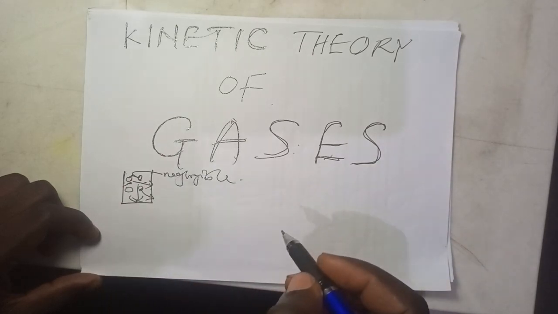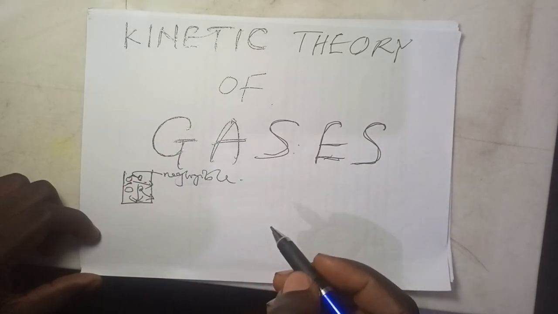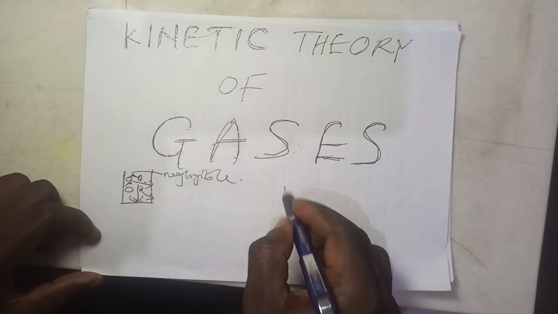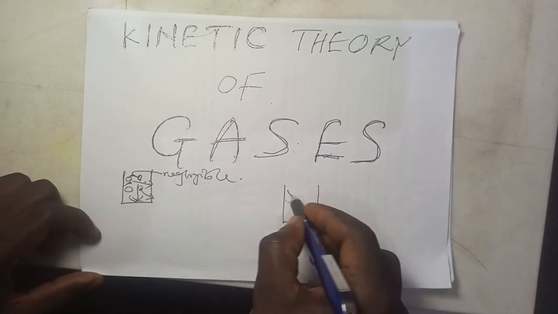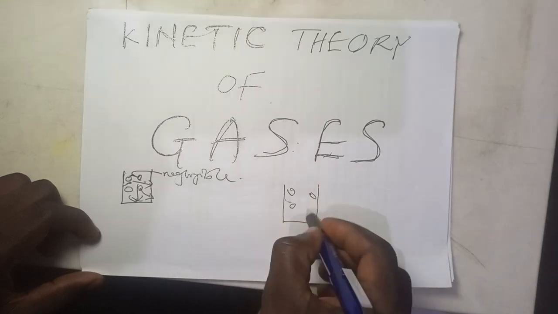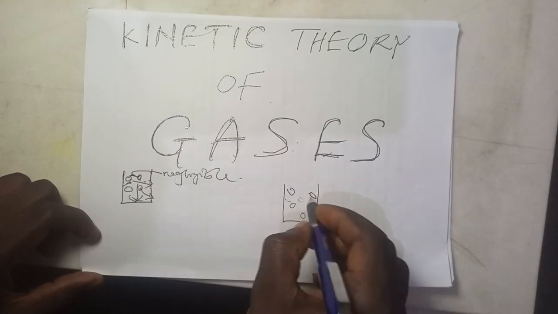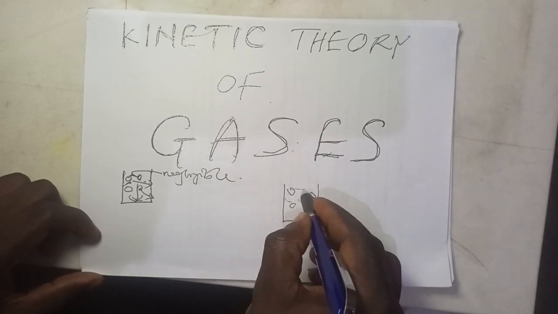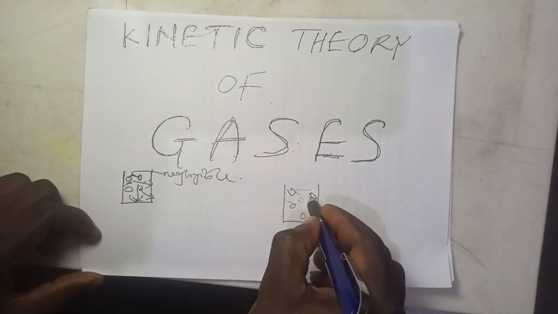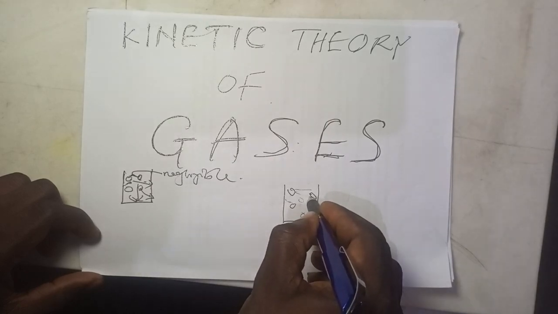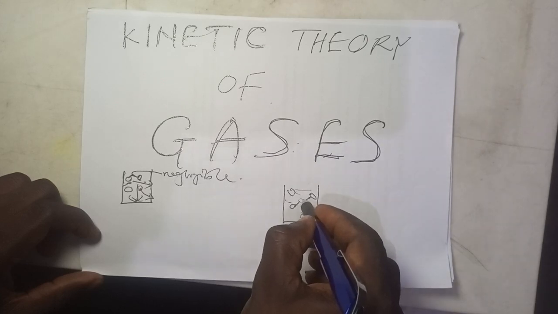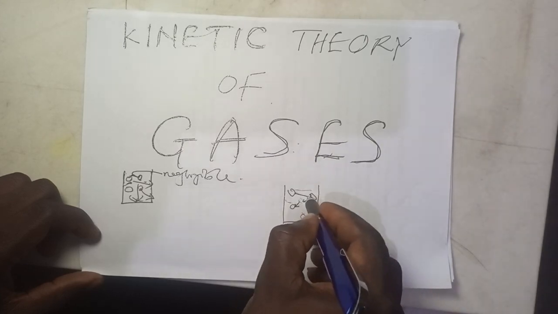Then number three, the kinetic theory of gas explains that the molecules of gases collide with one another and with the walls of the containing vessel. You have a container like this. Look at the gas molecules. The molecules of gas collide with one another. As this one is moving, it will collide and hit this one. I hope you understand. This one will collide and hit this one, and this one will hit the next.